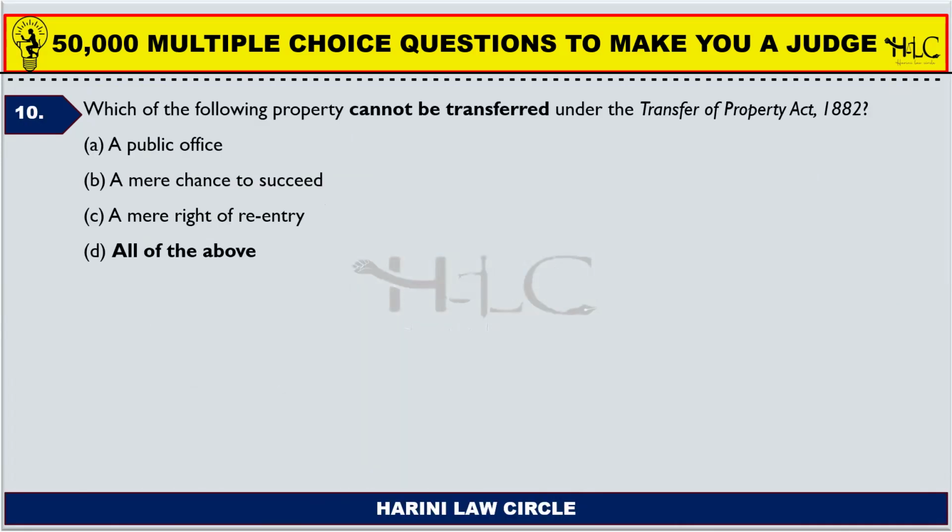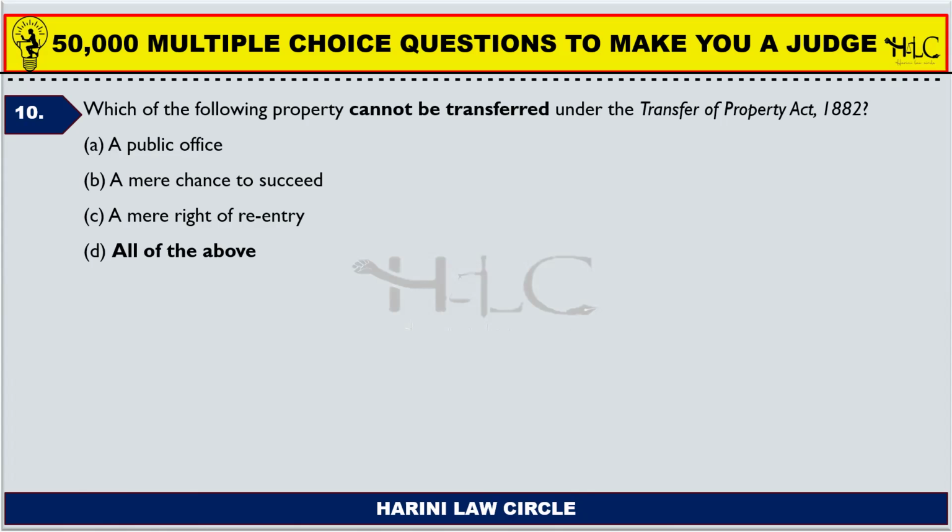Next one. Which of the following property cannot be transferred under the Transfer of Property Act 1882? A public office, a mere chance to succeed, a mere right to re-entry, all of them. So the correct answer is all of the above. So a public office cannot be transferred, a mere chance to succeed cannot be transferred, a mere right to re-entry also cannot be transferred.